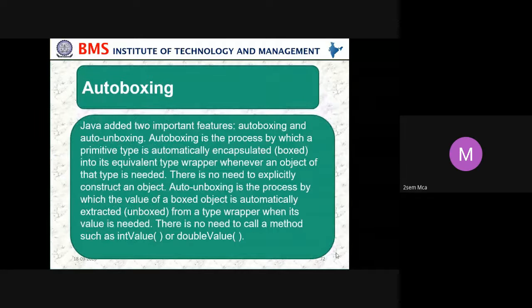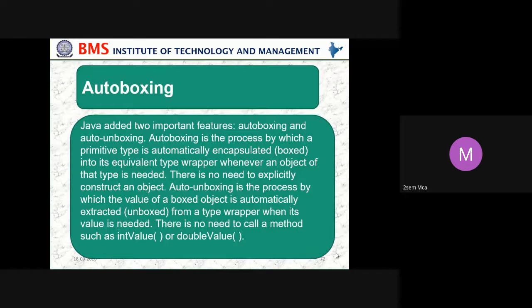So that's what here. Next we move on to autoboxing. Autoboxing is what I just told you, converting the object type to an integer type or a float type. That is what is called boxing. So autoboxing means it is done automatically. That is what is called autoboxing.